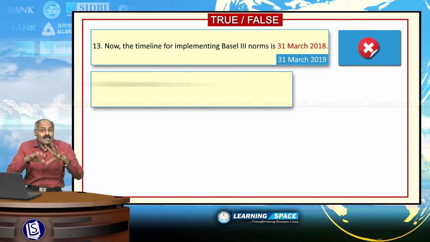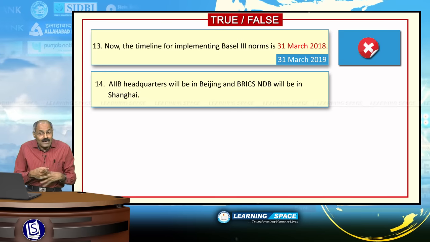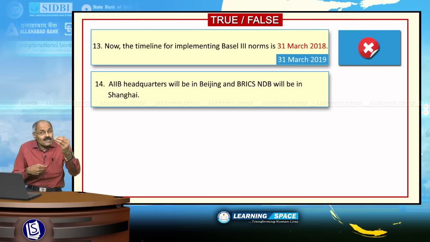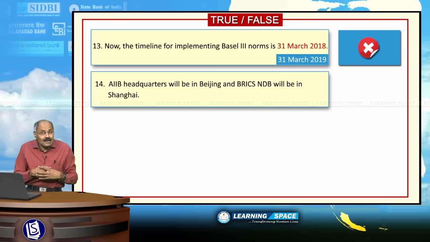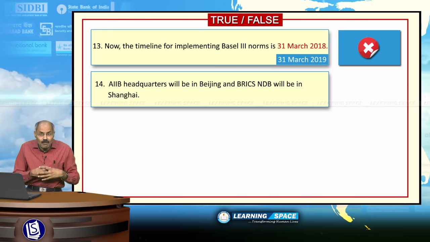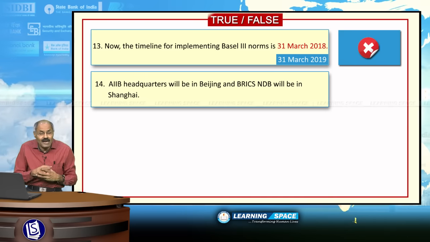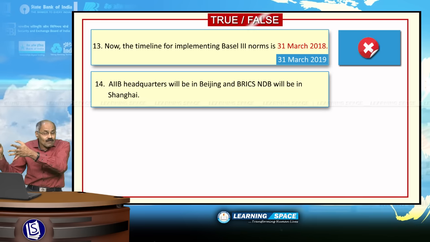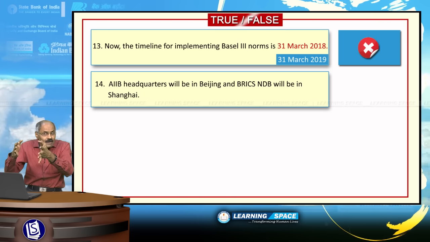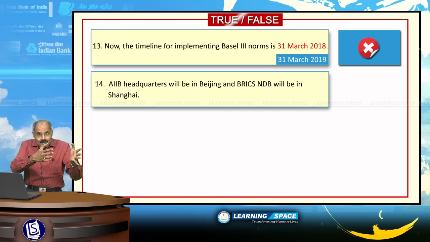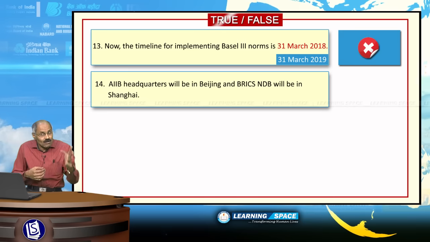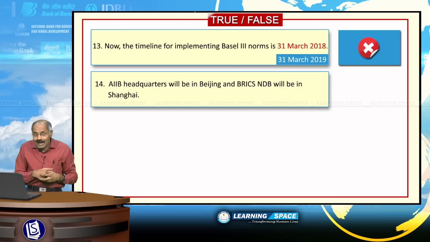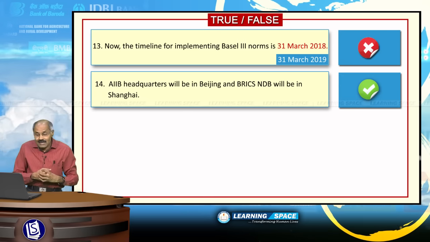Look into the next sentence. AIIB, Asian Infrastructure Investment Bank, headquarters in Beijing, whereas the BRICS proposed New Development Bank will be headquartered in Shanghai. Headquarters of AIIB, touted to be the rival for World Bank as well as Asian Development Bank, will be in Beijing, right? Please don't forget. So, the given sentence here is right.